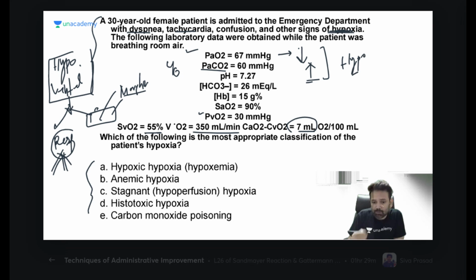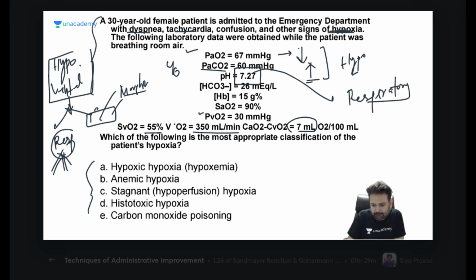And if CO2 cannot be removed, there will be respiratory acidosis. Now you can say hemoglobin is 15 gram, so there cannot be anemic hypoxia. Saturation is 90%, so it cannot be carbon monoxide poisoning.